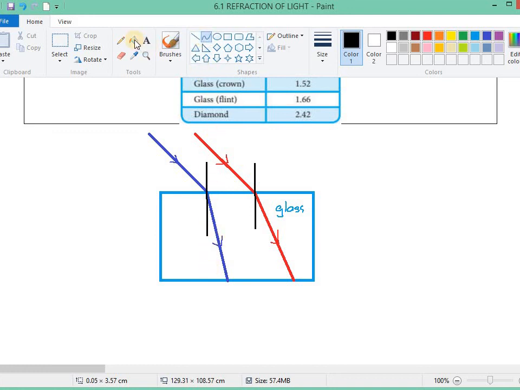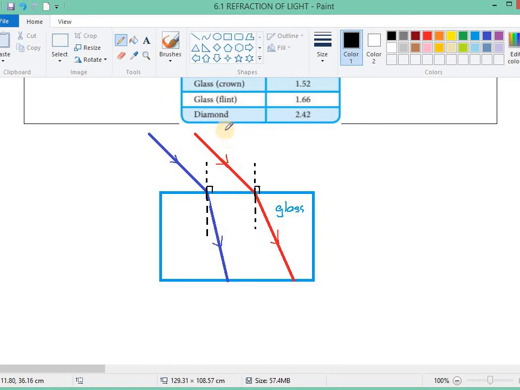Okay, let's say this is the normal. Usually we use a dotted line for the normal. The normal is at 90 degrees with the border.